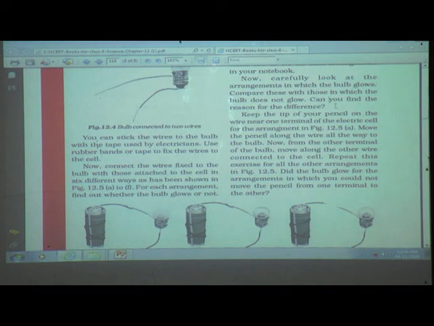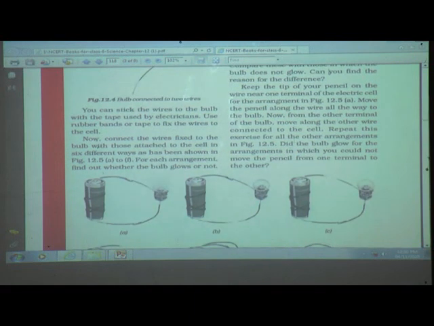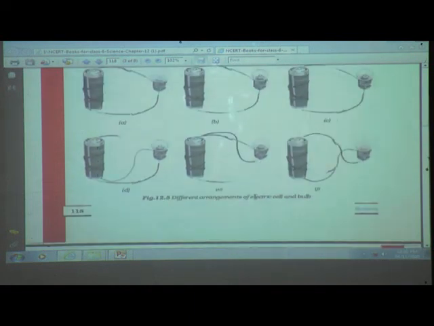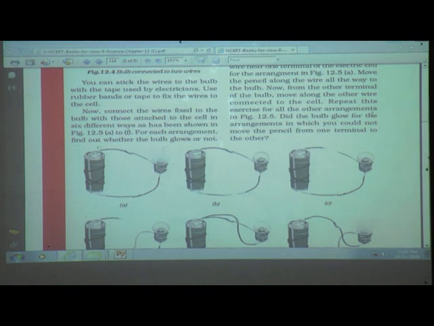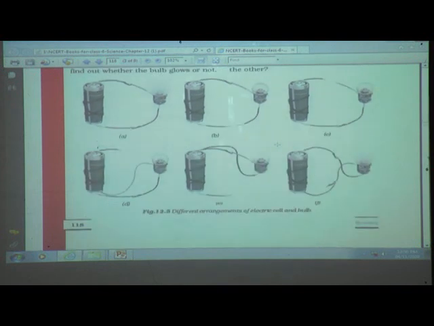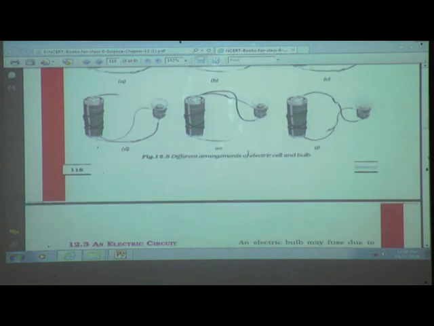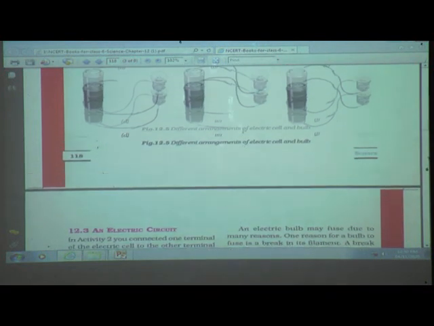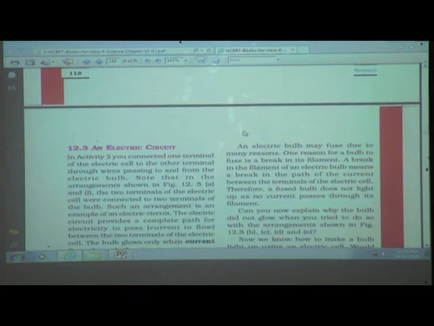So that one is the answer to this question. Now keep the tip of your pencil on the wire near one terminal of the electric cell for the arrangement in figure 12.5. Did the bulb glow for the arrangements in which you could not move the pencil from one terminal to the other? See students, this you can try in your home also. So try it and write the answer properly.